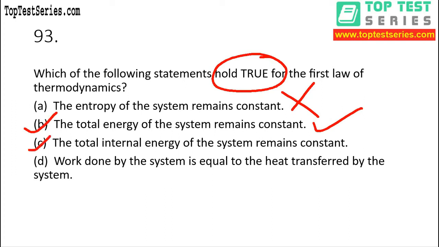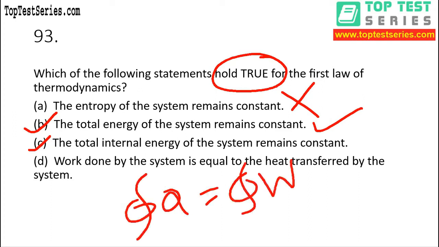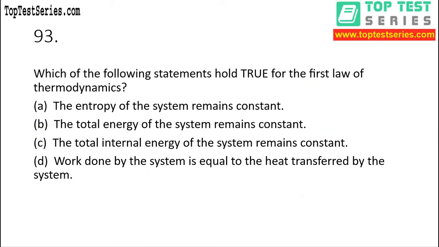Now let's move to option C. It is saying total internal energy of the system remains constant. But as we have solved in the last few questions, internal energy is increasing, right? That means option C cannot be the correct answer. D, work done by the system is equal to heat transfer by the system. My dear, it is possible, but only for a cyclic change, because if you write like this, dQ is equal to W. But only for cyclic, not for all the processes, not for all the cases, right?